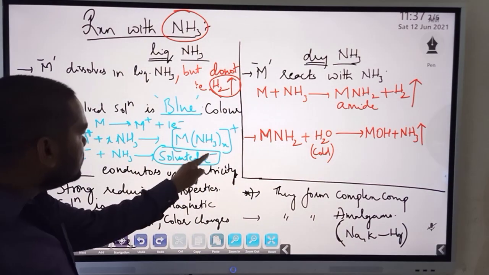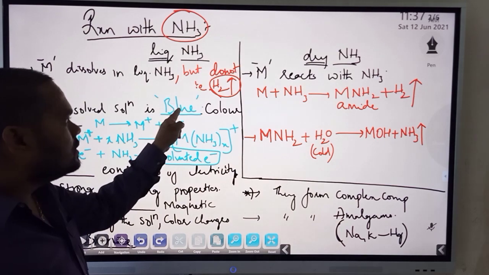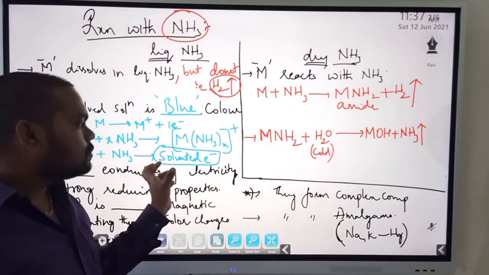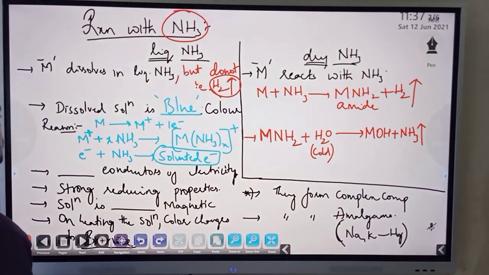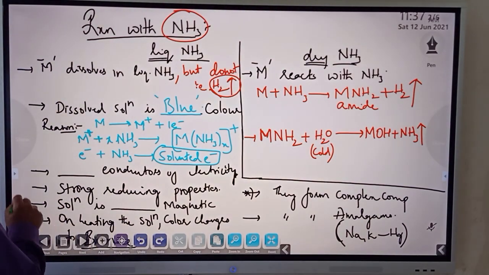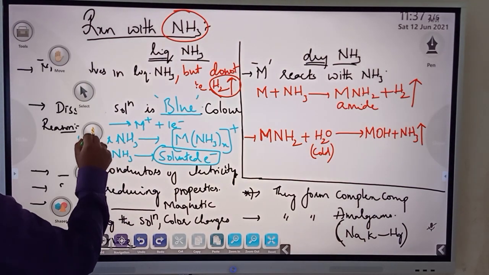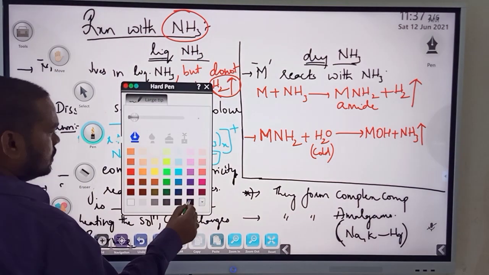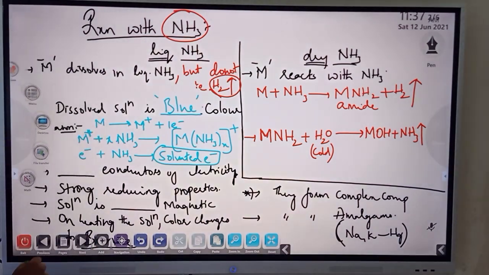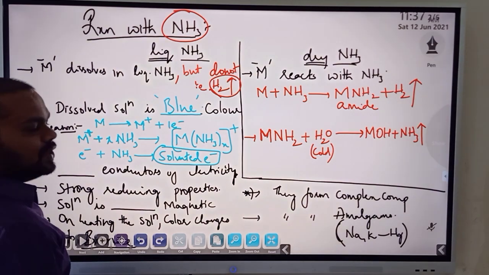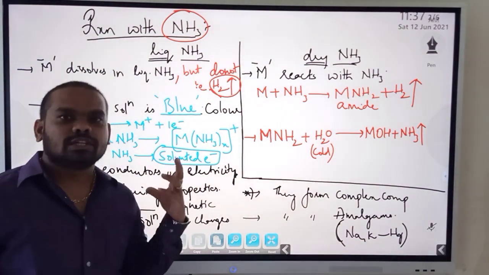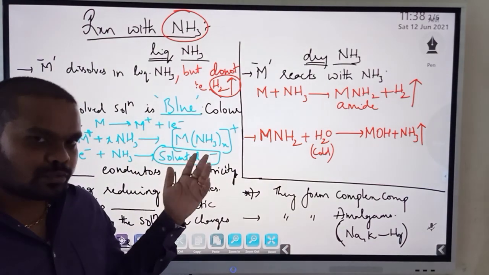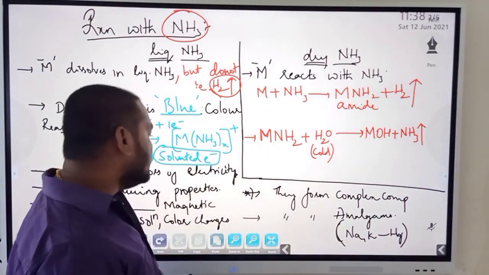Now on the whole, these electrons are responsible for the blue color. The electrons are free enough to excite and de-excite and exhibit color. Okay, so the color is understood. Now coming back to this, they are dash conductors of electricity. So by this, what do you expect? If there are free electrons, what do you expect about their conductivity?